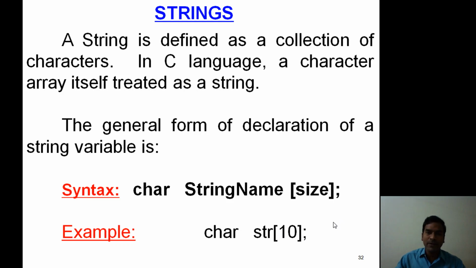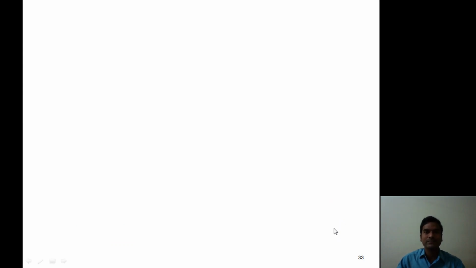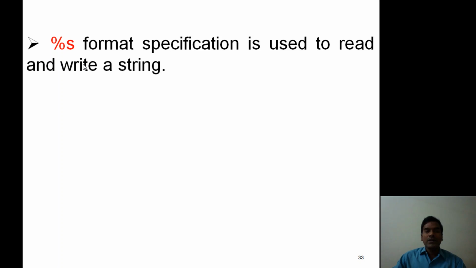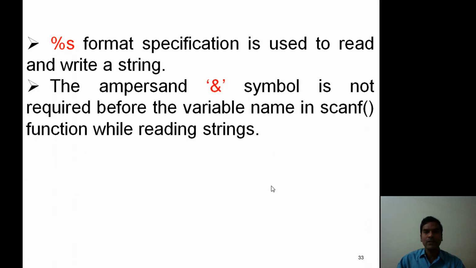Now, from the string point of view, here we consider some important points. While reading a string with the help of the scanf statement, %s is the control string. So we use %s as a control string for reading and printing a string. While reading a string, the ampersand symbol is not required. It's an important point. The ampersand symbol is not required before the variable name in the scanf statement.